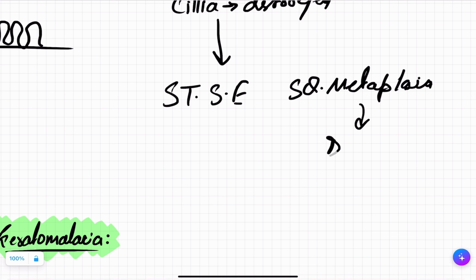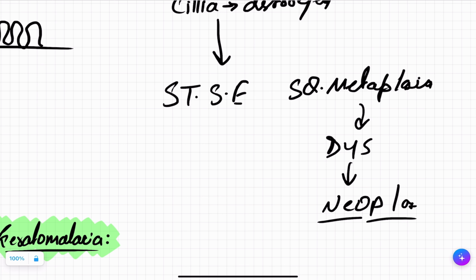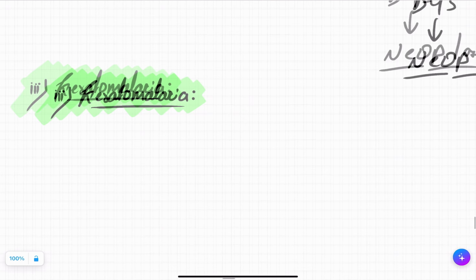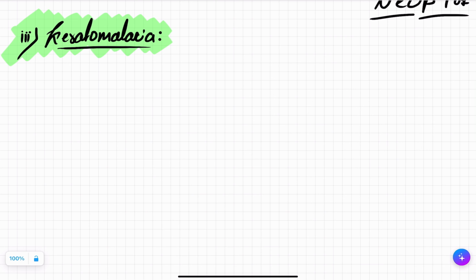Again, if this is prolonged, like if someone is smoking for very long, this metaplasia will convert into dysplasia, and dysplasia will soon convert into neoplasia. Neo means new, plasia means growth, new growth, and this can be cancerous also. Got it?